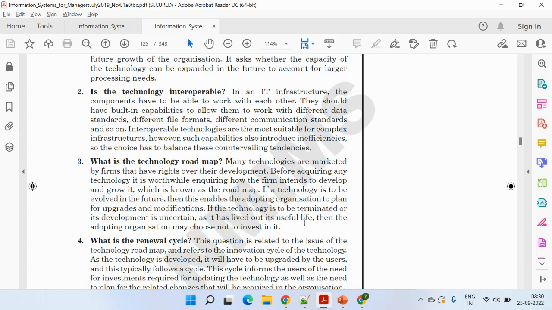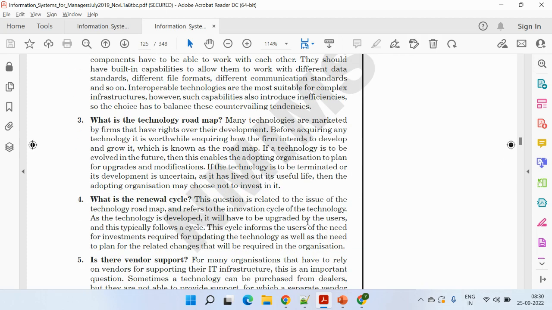What is the technology roadmap? Definitely, what's the future of that technology? What's the renewal cycle? If in case it can be renewed, then what's the innovation cycle of this technology, how will it get upgraded with time?